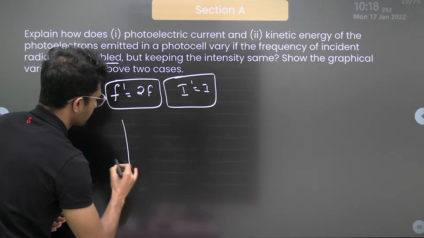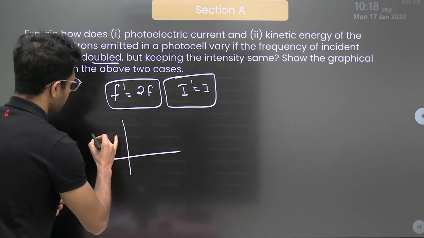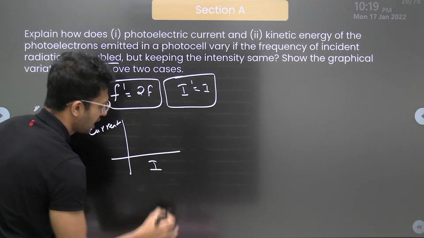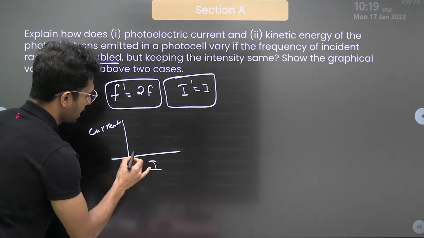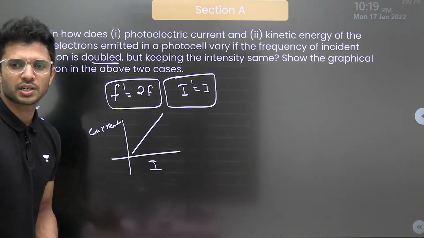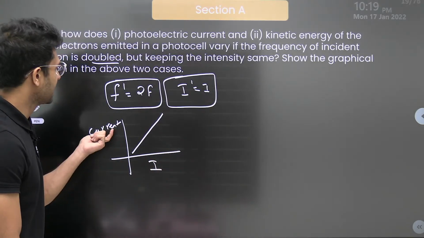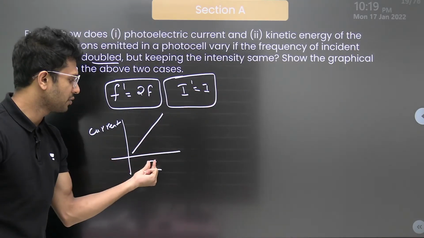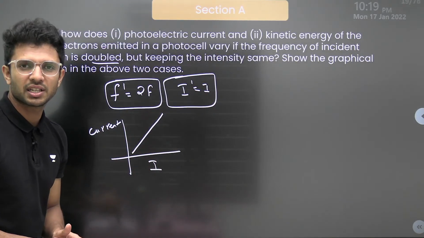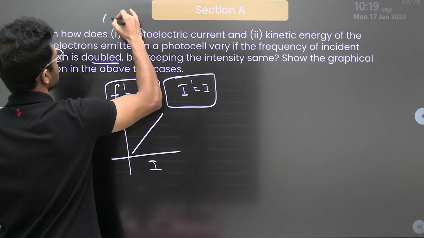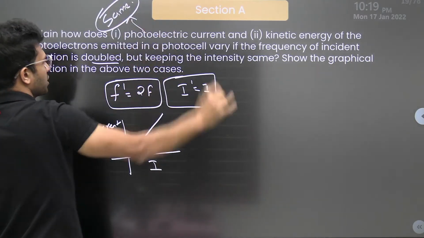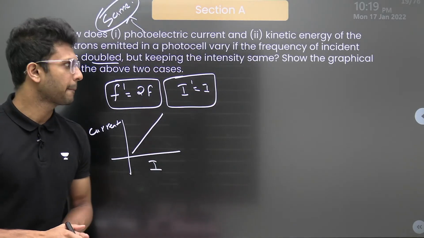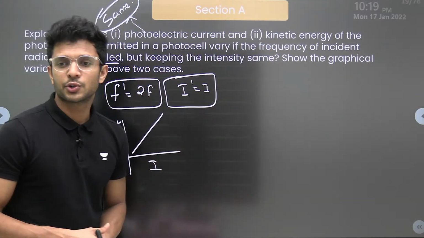We know that there exists a simple relationship between the current and intensity I. What is it? The simple relationship is that they are proportional to each other. Matlab, if the intensity increases, the electric current will also increase. But here the intensity is kept the same. So if intensity is same, current will also remain the same. So we can write, in the first case, current is remaining the same, because it is only dependent upon intensity. Current has no relationship with the frequency here. Theek hai?